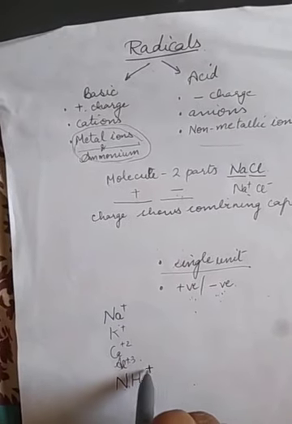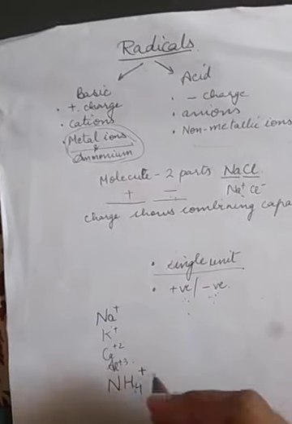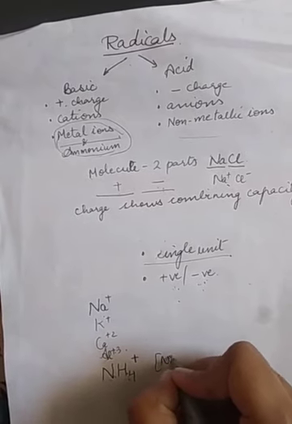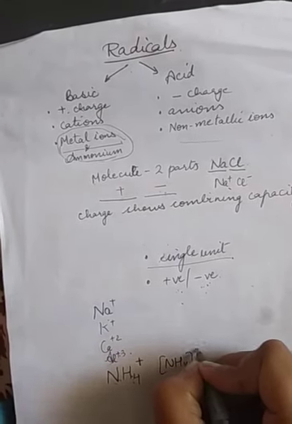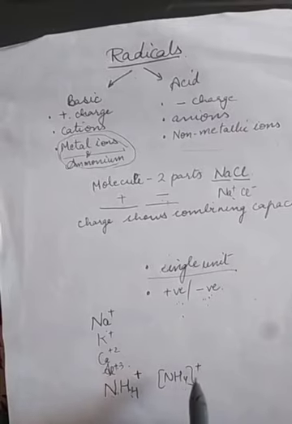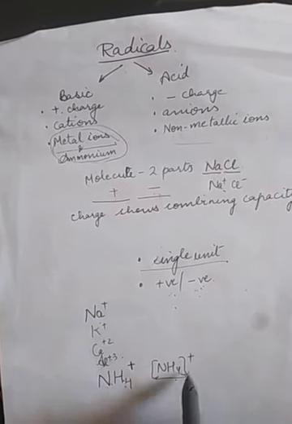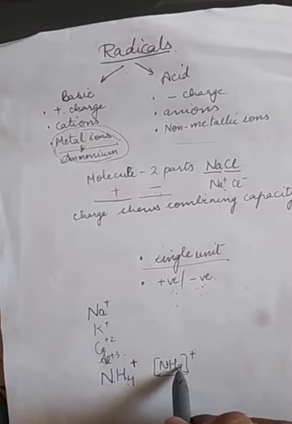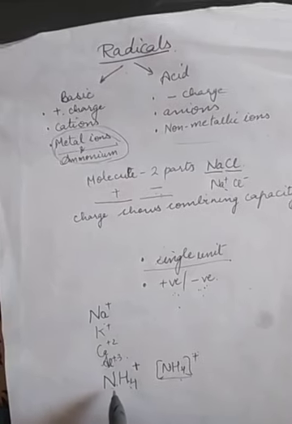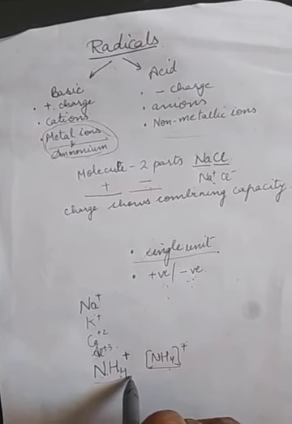Although we keep it near hydrogen, we can write it like this also, but actually the meaning is this only. The plus charge is for nitrogen also and for hydrogen also, but usually in the books you will find it in this way.